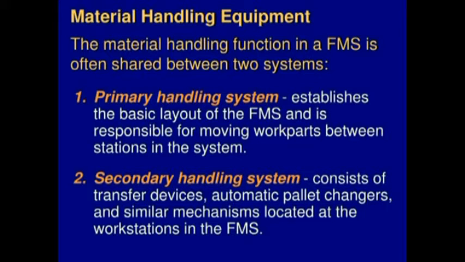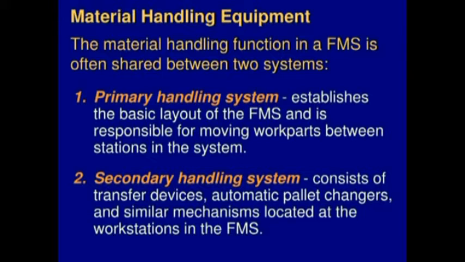And now, the primary material handling system consists of a conveyor system, rail guided vehicles, and automated guided vehicles for moving the parts in between the stations. But the secondary material handling system consists of transfer devices and automatic pallet changers for positioning and locating the work parts at the workstations. So these are the various differences between the primary and secondary material handling systems.